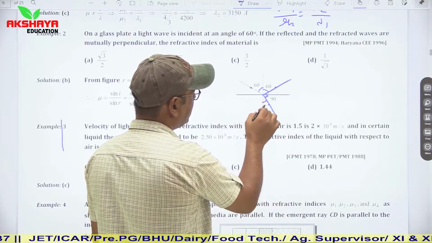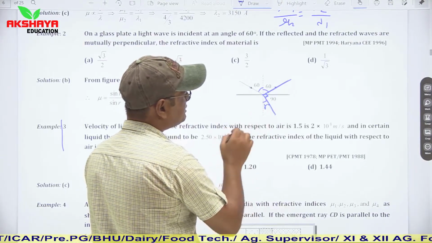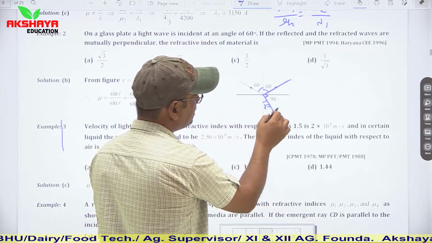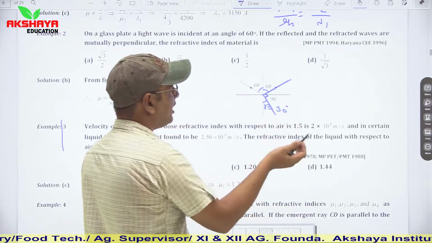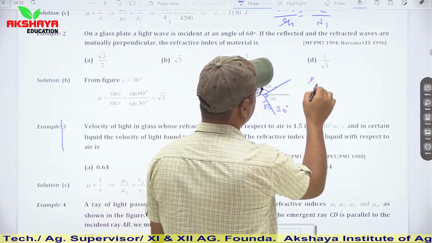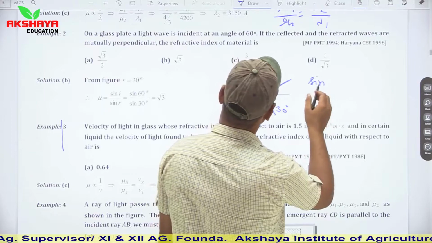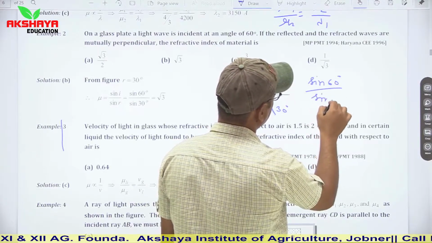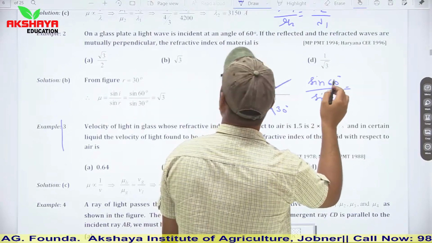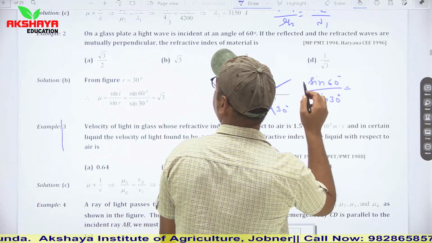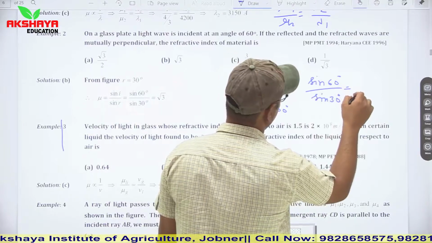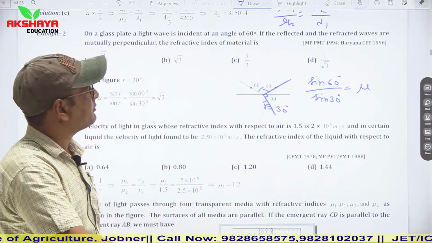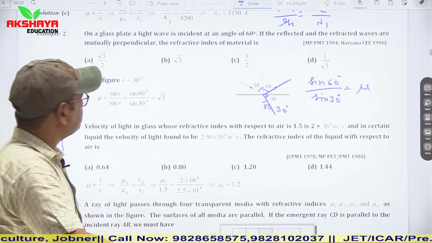The angle of refraction is found as 180 minus 150, which is 30 degrees. Now we can calculate sine I upon sine R is equal to mu2 upon mu1. The second medium is the glass plate, so mu, and the first is air, so mu1. Now you can calculate and the answer will be √3.